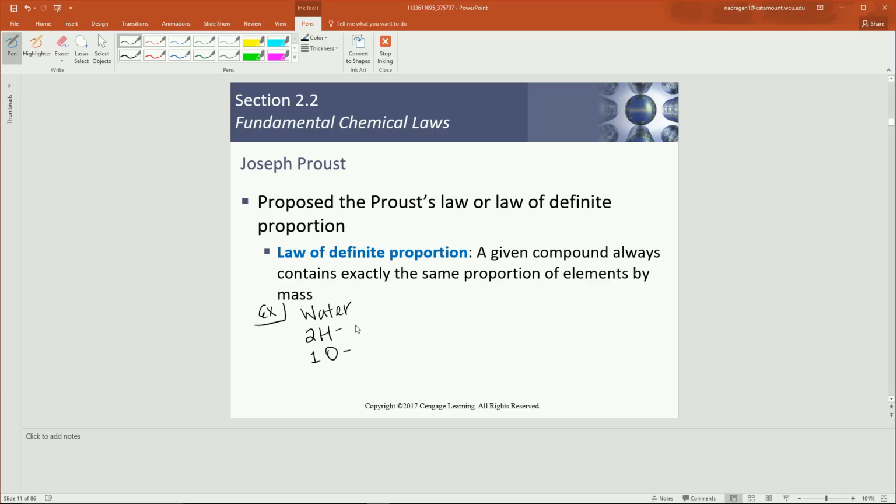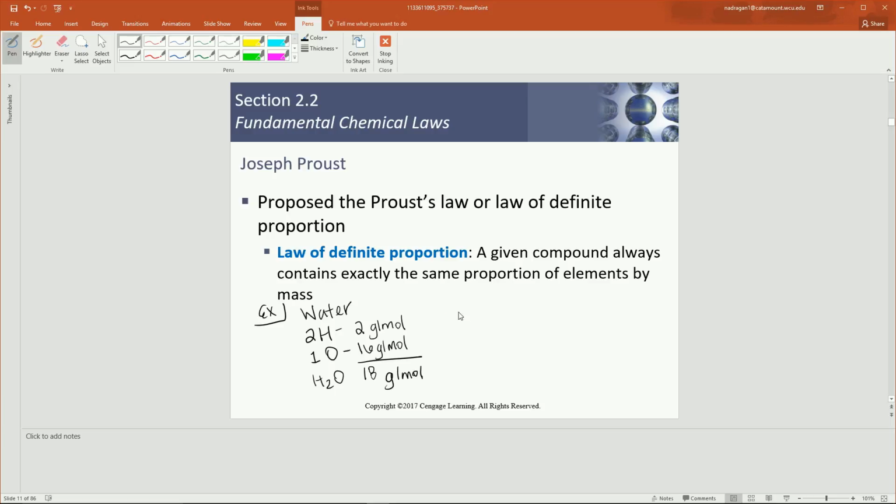So if we look at the mass for each element, hydrogen is 2 grams per mole for the two atoms. Oxygen is 16 grams per mole. So if we add those two numbers together, we get the total mass of the compound for H2O, or water, which is 18 grams per mole.